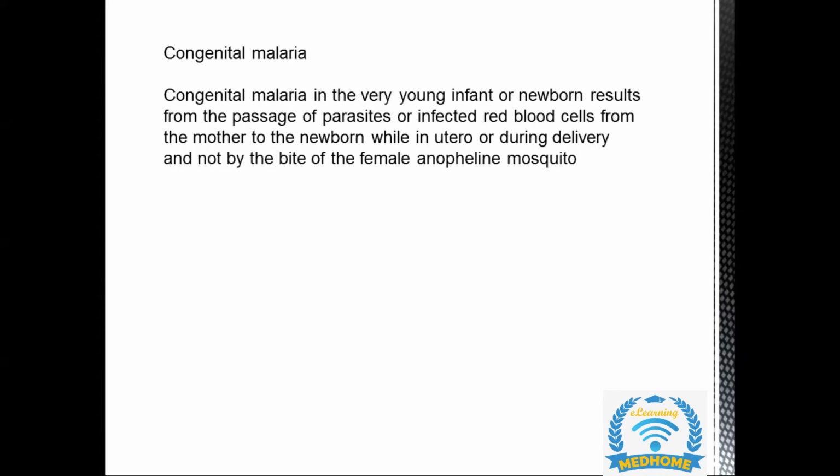This is a very important point that I'm going to repeat. It can happen in the newborn or young infant because the parasite or infected red blood cell is the causative agent, not the bite of the female Anopheles mosquito. Hope I've cleared this point to all of you.